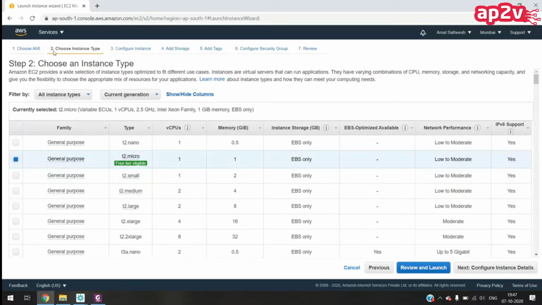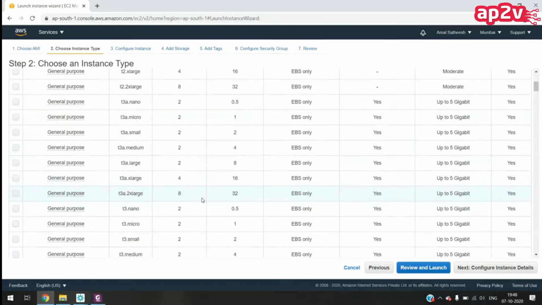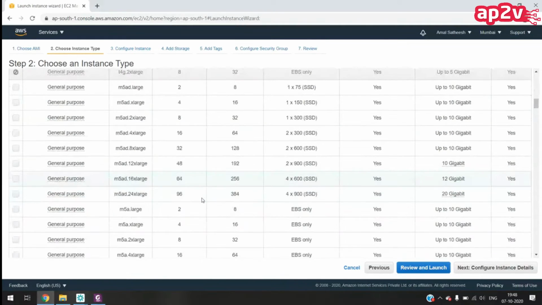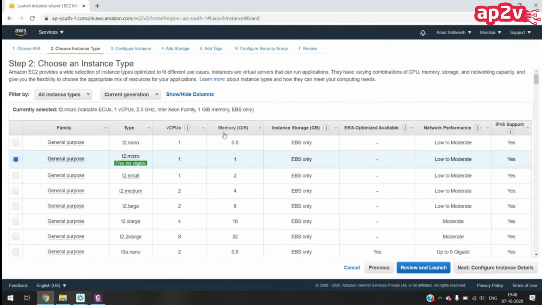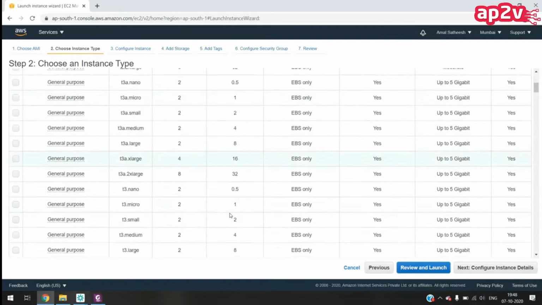The first step is to choose an AMI. Now the second step: we have to choose the instance type. Instance type means we have to select the hardware. These are the list of available hardware in Amazon. Hardware means we have to choose the virtual CPUs and how much RAM we need. These are the list of available CPUs and RAM.